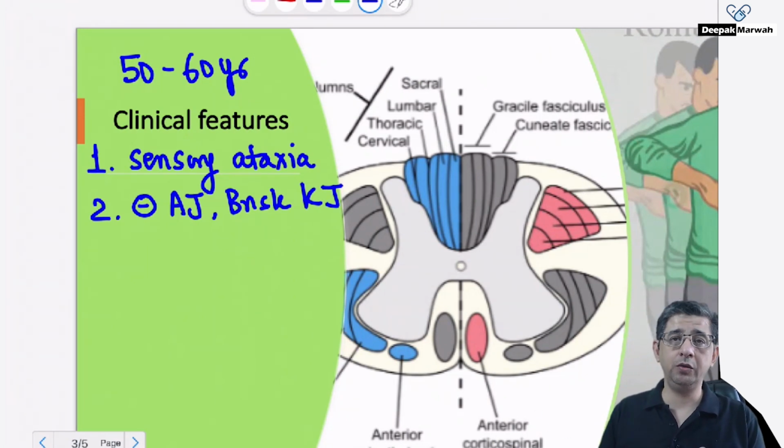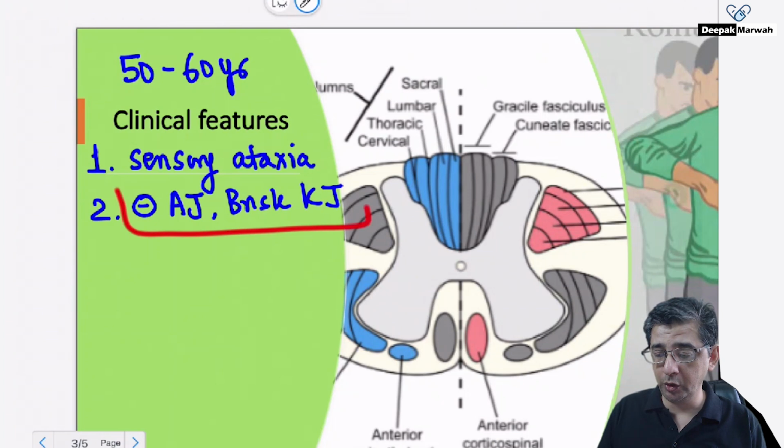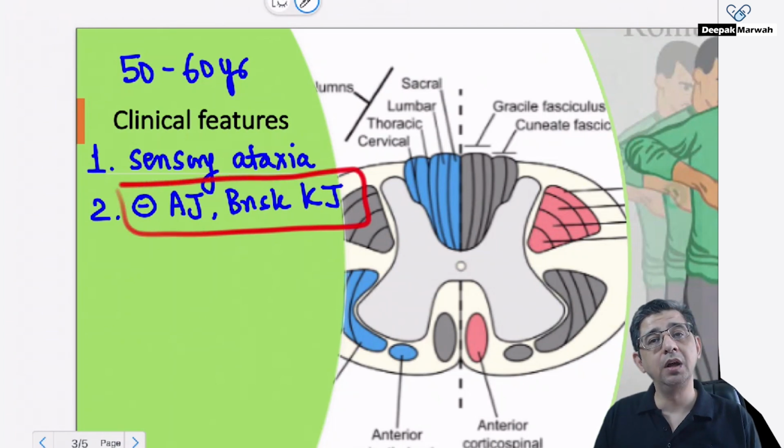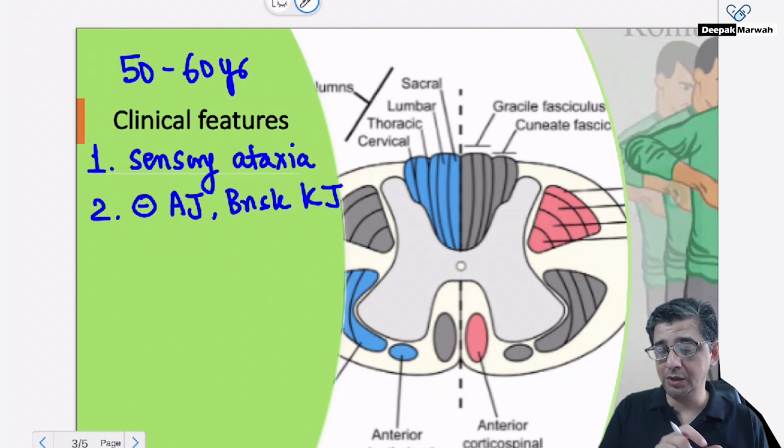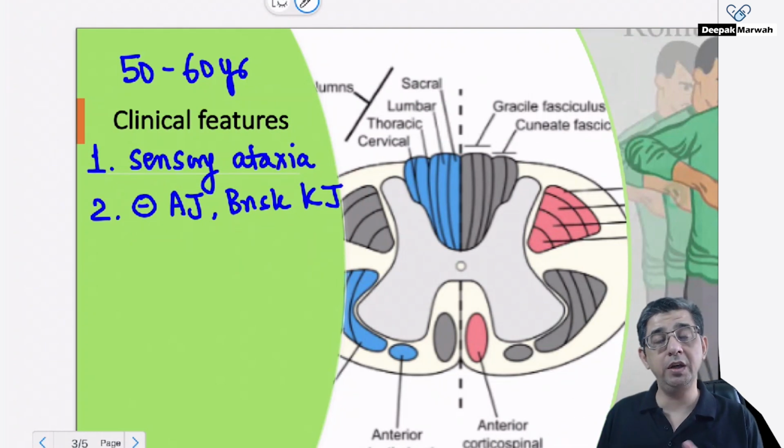See, the corticospinal pathway, whether it gets involved in the brain or in the spinal cord, will always cause features of a pyramidal tract lesion or upper motor neuron lesion. So in the same patient, you would be having two things, features of lower motor and upper motor neuron lesions coming up simultaneously. In fact, MCQs where I have specially explained absent ankle jerk with brisk knee jerk could be conditions like Friedreich ataxia, subacute combined degeneration of the spinal cord, and the third one is what I'm teaching you today, or